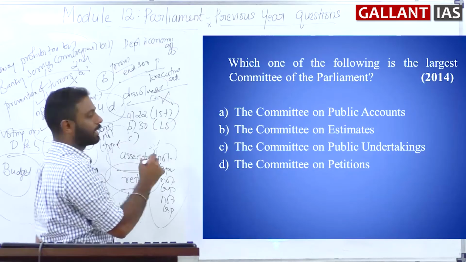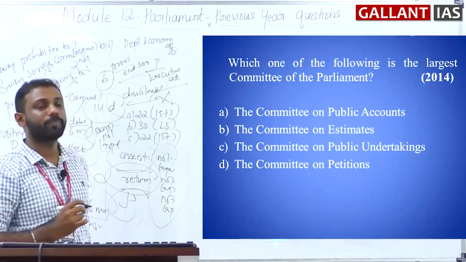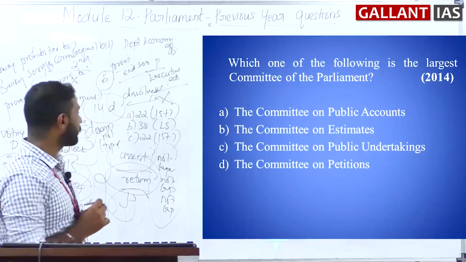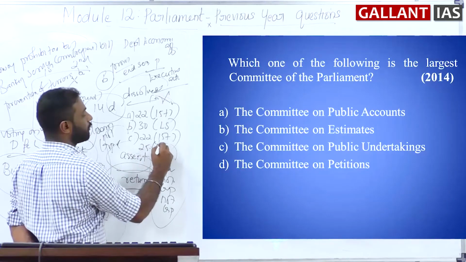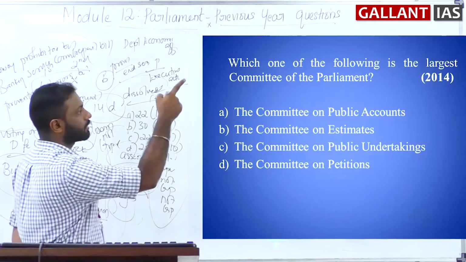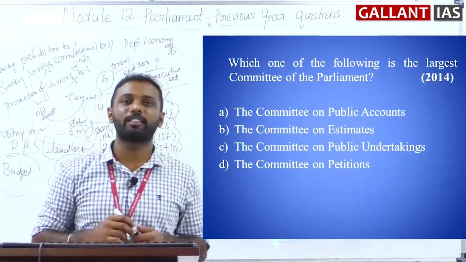Committee on Public Undertakings, it has 22 members, 15 from Lok Sabha and 7 from Rajya Sabha. Next, Committee on Petitions, it has 25 members, 15 from Lok Sabha and 10 from Rajya Sabha. So which has the highest number of members? That is Committee on Estimates. Option B is the right answer.